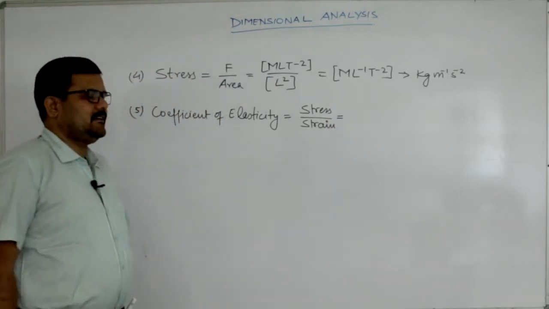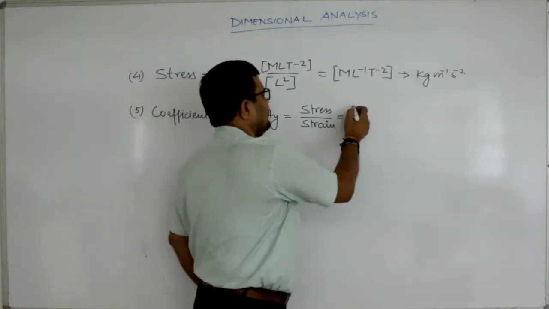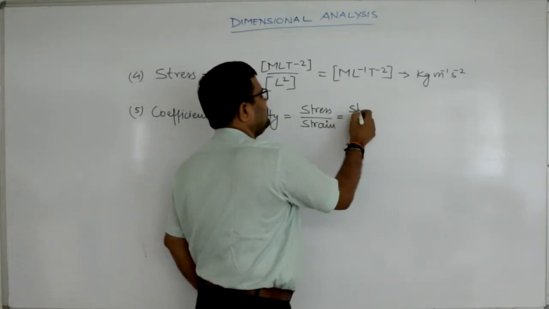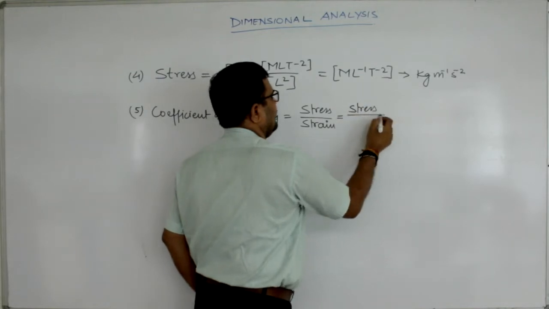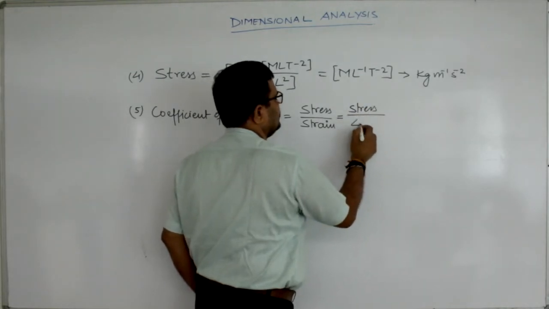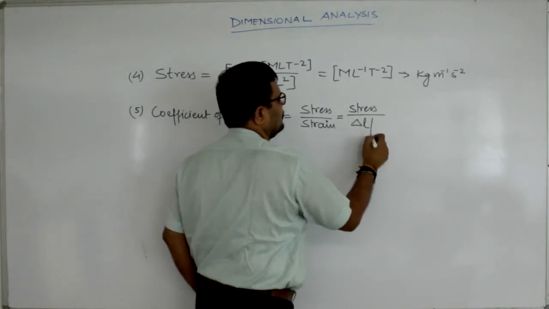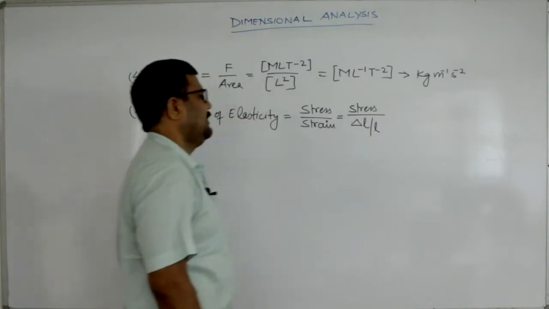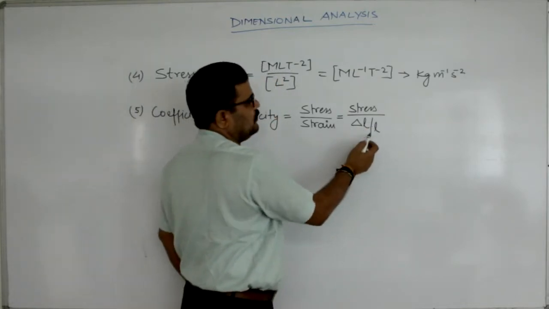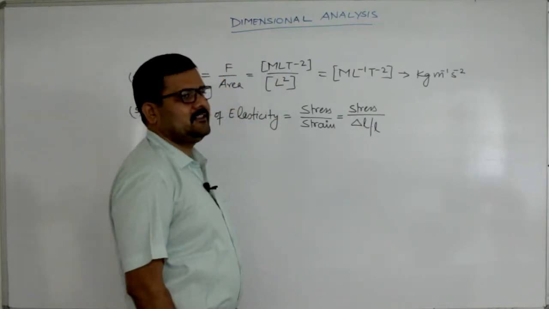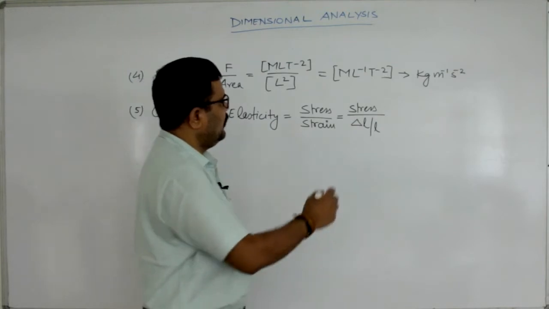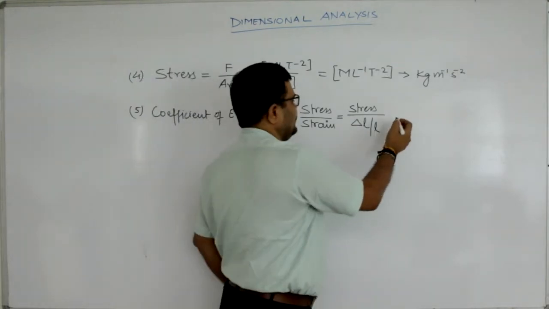So, what is strain? Strain is a pure ratio. It is given by change in dimension to original dimension. I am taking change in length to original length, but you can take change in area to original area or change in dimension to original dimension.